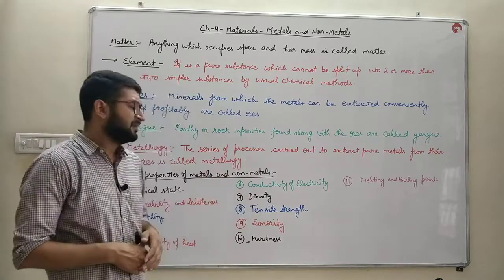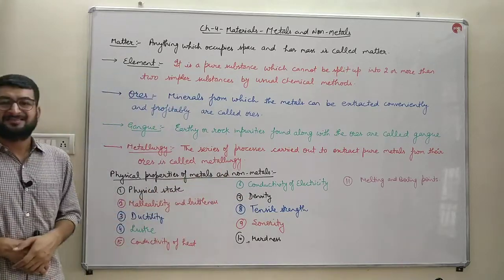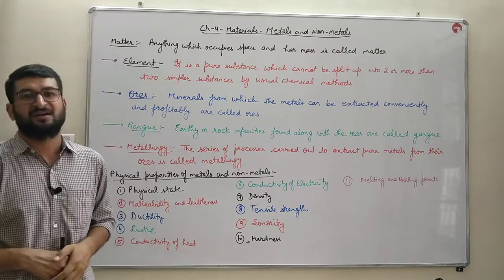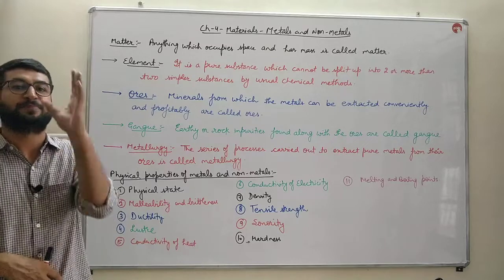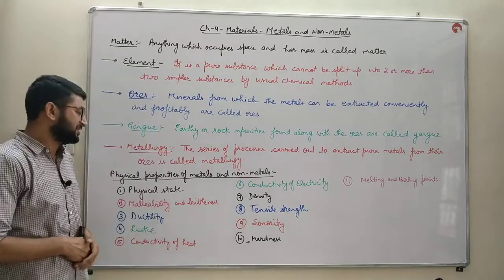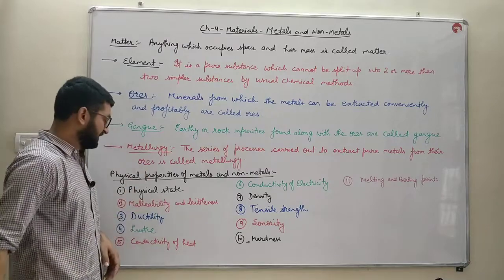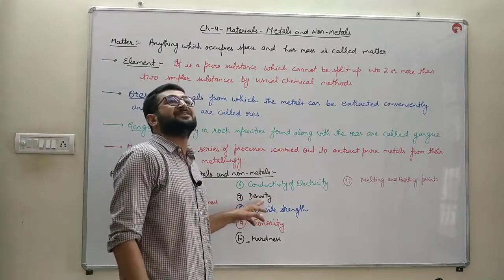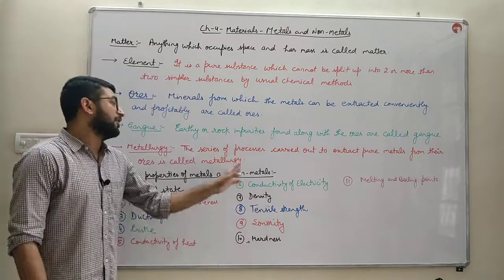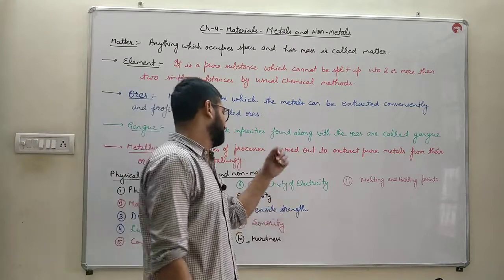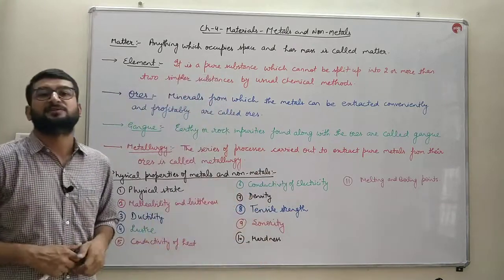Next, density. Metals have high density. Metals possess high density, except sodium and potassium. Sodium and potassium are the metals which are non-malleable, which are non-ductile, as well as have low density. Non-metals have low density. Tensile strength means mazbuti, strength,